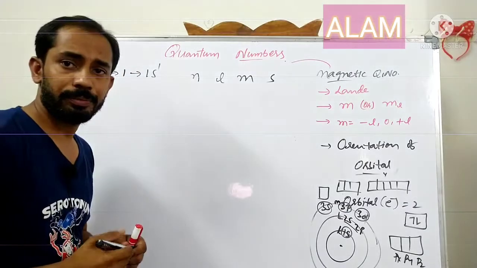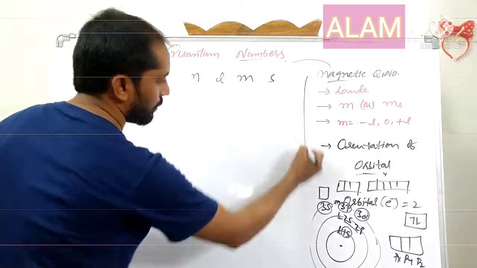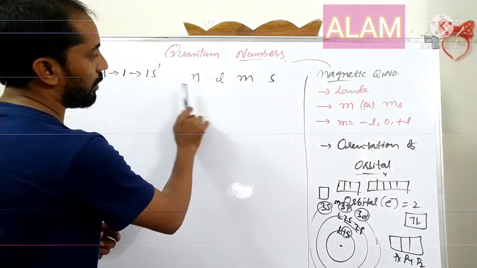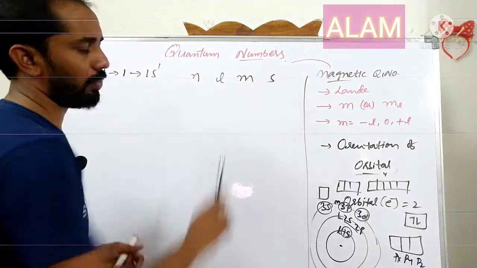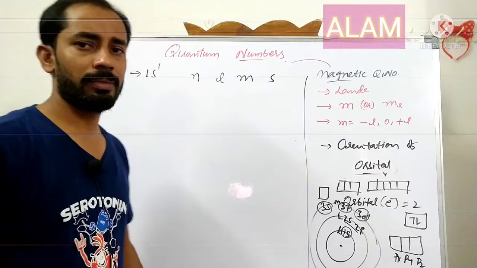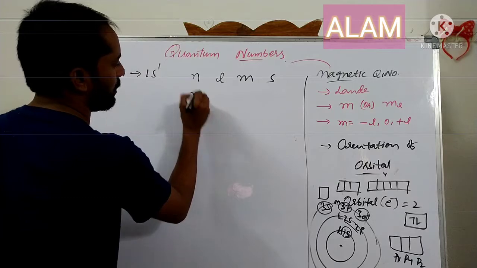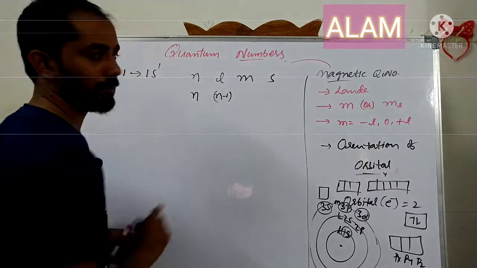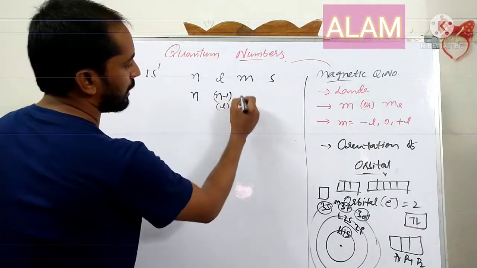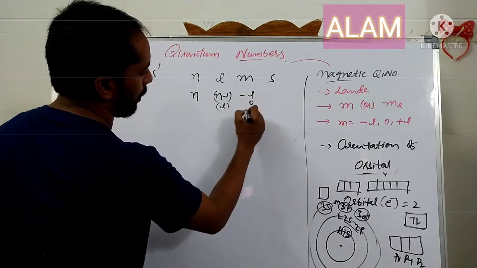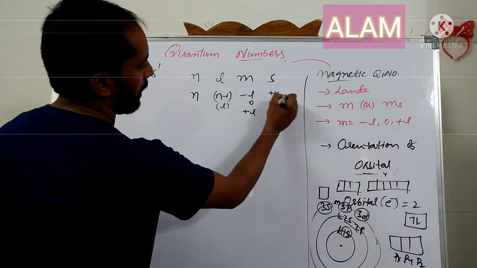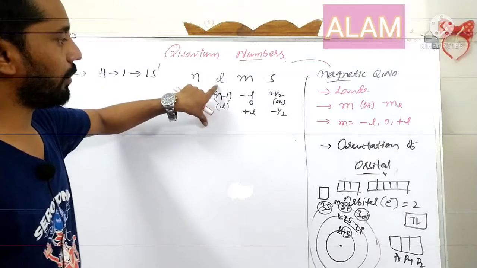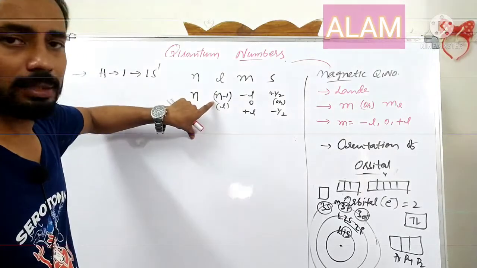Remember, the possible sets can be determined based on the first three; the fourth is either plus half or minus half. The l value is at most n minus 1, the m value runs from minus l through 0 to plus l, and s is plus or minus half.